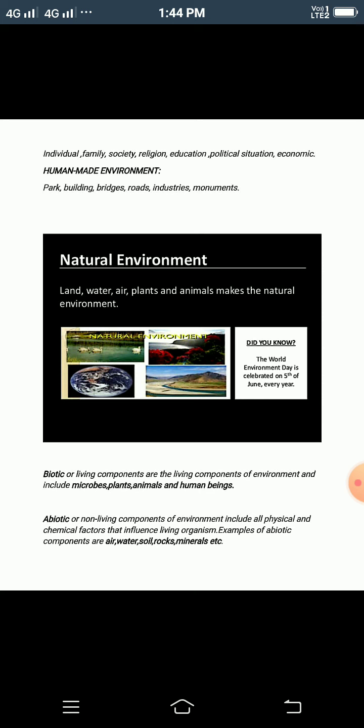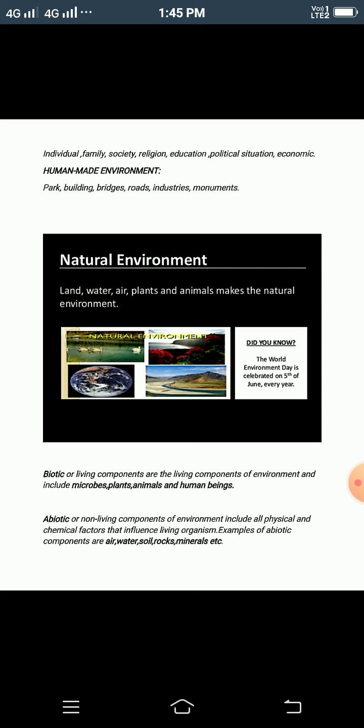Natural environment is that environment which is not created by man or human beings; it is created by nature. And what are they? Land, water, air, plants and animals, which make a natural environment. Natural environment is further divided into two components, biotic components and abiotic components.